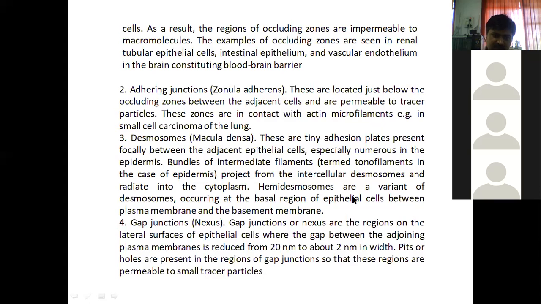It is under description. Gap junctions or nexus are the regions on the lateral surfaces of epithelial cells. Here, the gap between the adjoining plasma membranes is reduced from 20 nanometer to about 2 nanometer in width.